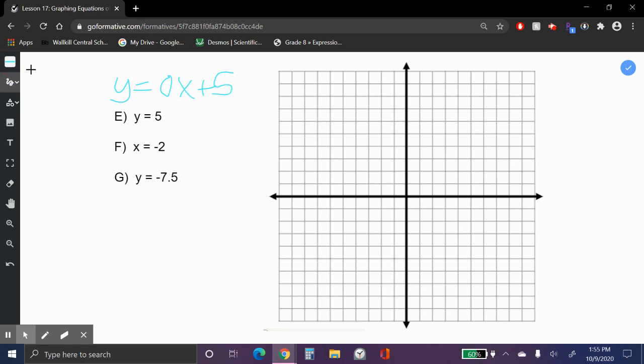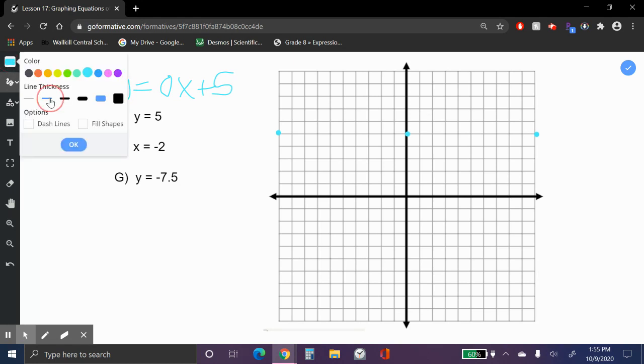So on here, change the thickness. I still go to my y-intercept is 5, 1, 2, 3, 4, 5, and make a dot. But the slope is 0. When the slope is 0, that means it has a 0 steepness. That means it's going to be a horizontal line. So I'm going to draw a horizontal line all the way through these points.